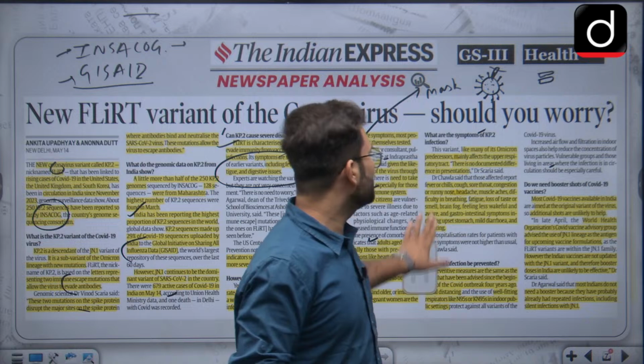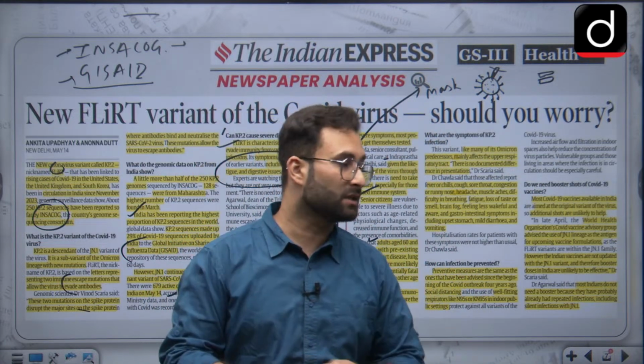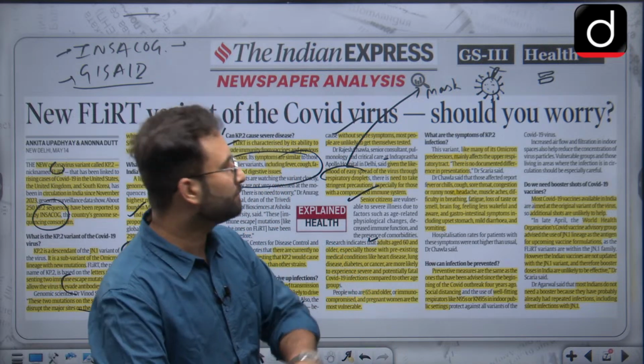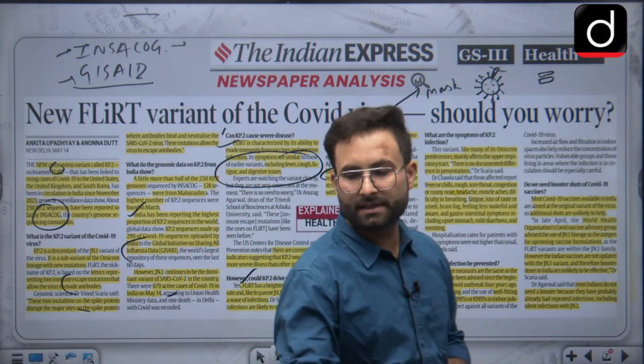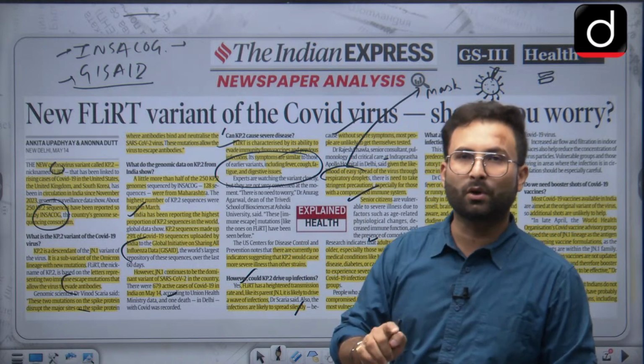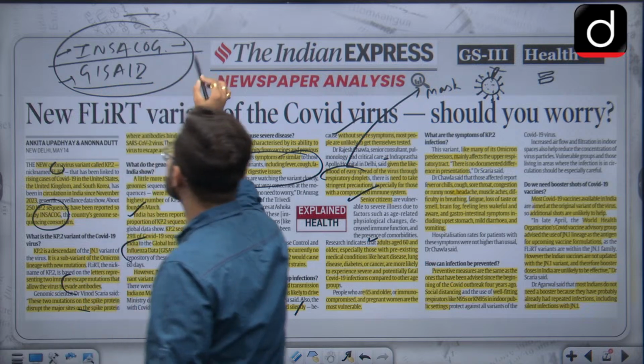Again, the vaccines which you have already taken might provide you a layer of protection, but getting a new shot will not be of any use. That is about the recent version of COVID-19, that is FLiRT, KP.2. Please remember all these things. These are two bodies which you should have an idea about. There are chances they might ask you.